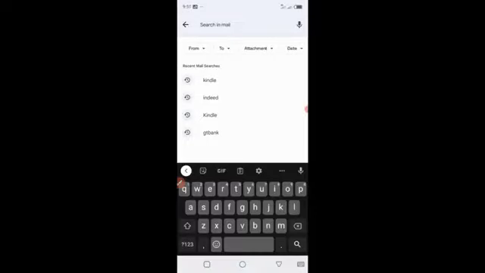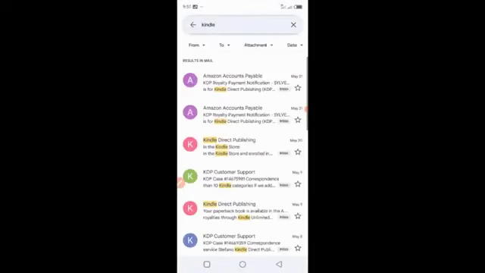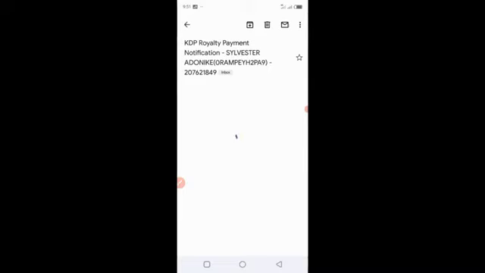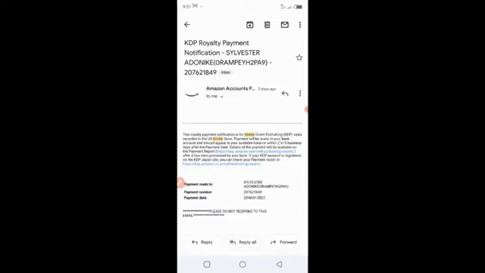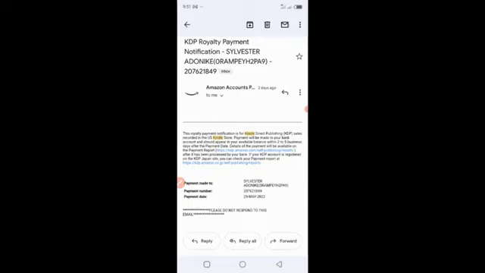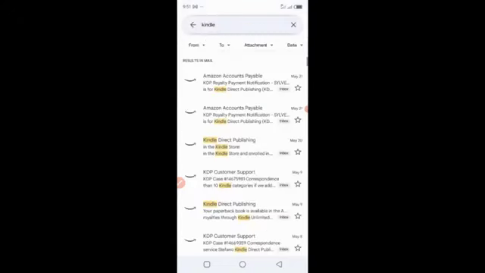So I'm going to search for Kindle. I'm lazy to scroll, so okay, this is what they just recently sent me 2 days ago. You can see that this is my email right here, and this is from Amazon. Amazon is telling me that my royalty payment for my KDP sales in the US Kindle store is going to be made on 29th of May, right? So this is one of many emails like this, and you're going to be receiving this email once you start publishing and you start making money, and your money is going to be paid on a monthly basis. Like you can see that this is a May payment, and once this money lands, you are going to be amazed how much this money is.